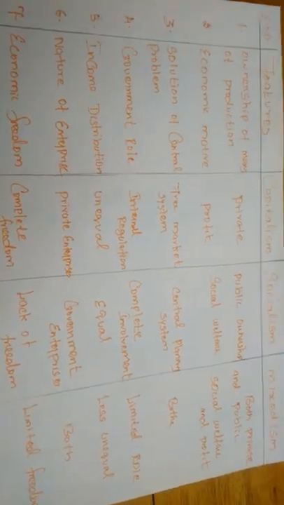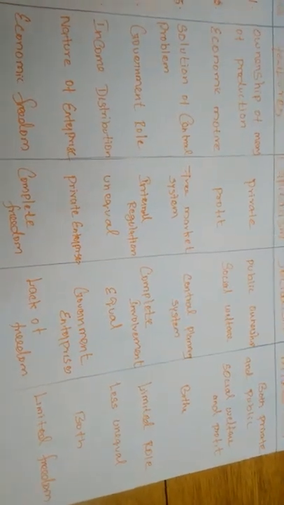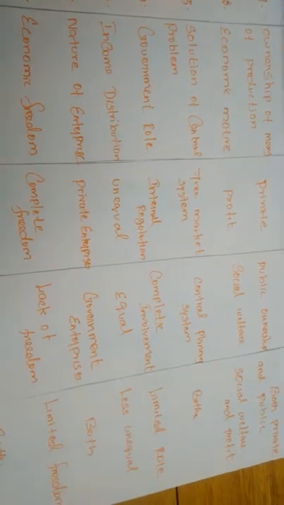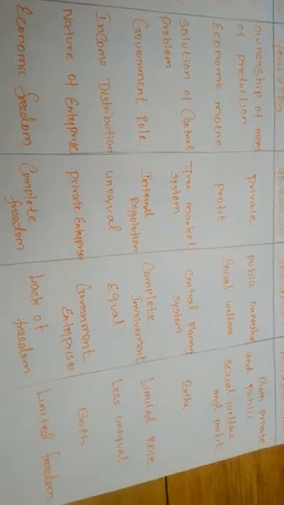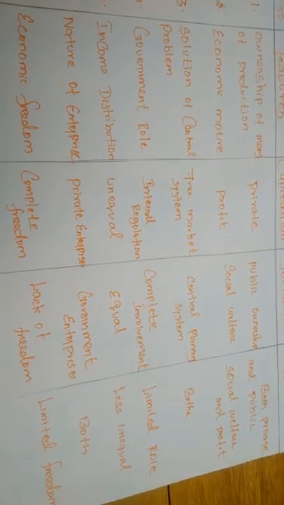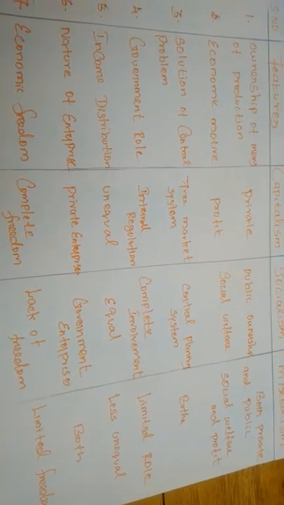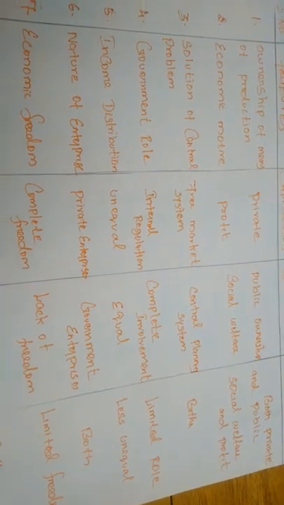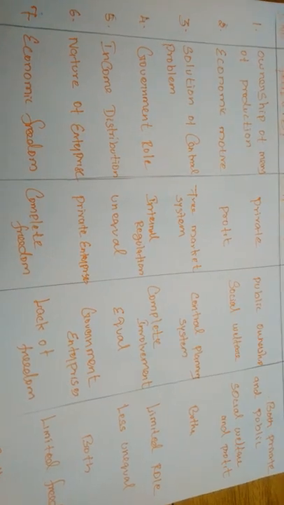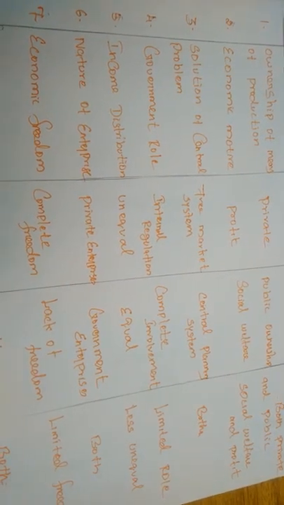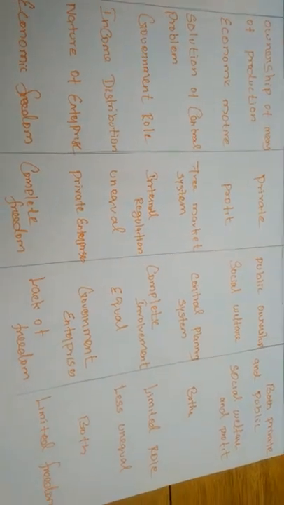Next, the nature of enterprises. Under capitalism, it is private enterprises, which is the easy, basic concept. All enterprises, think of them as commercial activities, from production to distribution, will be undertaken and controlled by private enterprises.